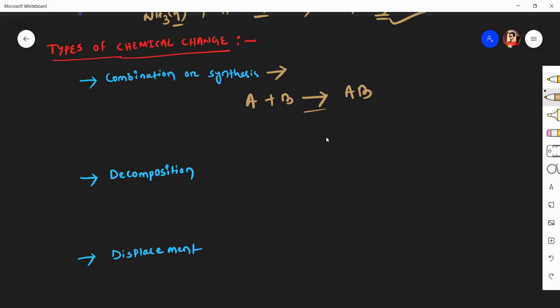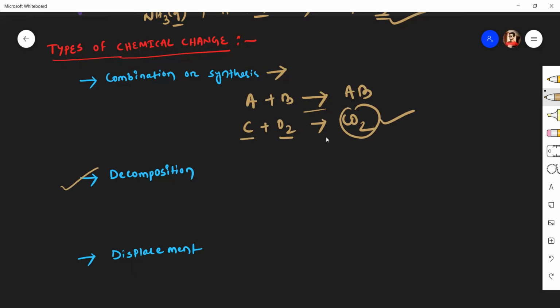For example, the combustion of coal. When the combustion of coal takes place, carbon reacts with oxygen to form carbon dioxide. Here, two substances react with each other to form only a single substance, that we call a combination reaction.